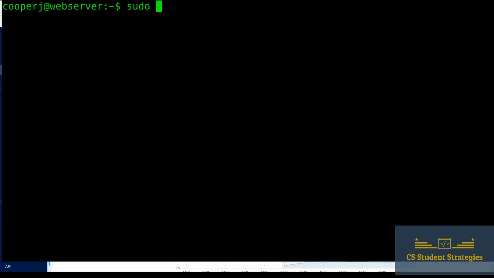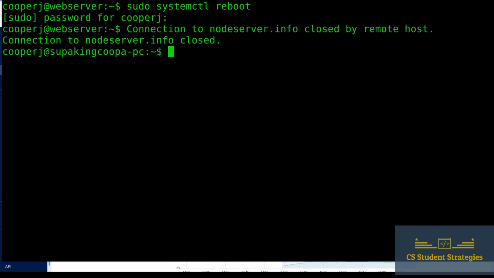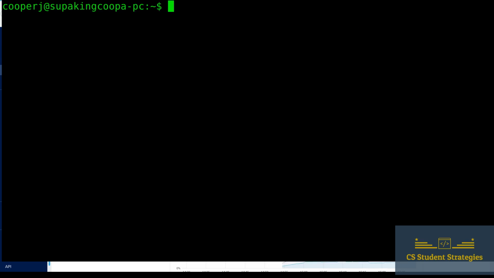So I'm going to type in sudo systemctl reboot, and then we have to type in our password to run sudo. All right, and now you see it kicked us out because the server's restarting. I'm going to wait a little bit, let the server restart, and then log back in with Cooper J.